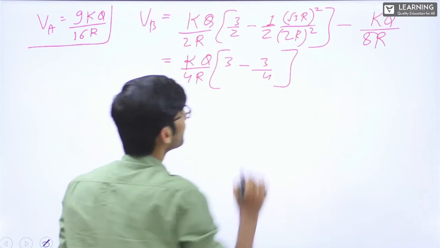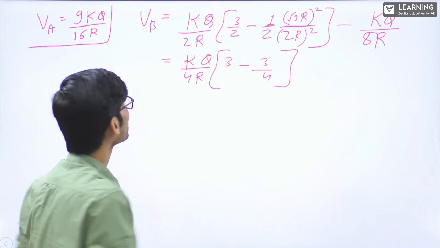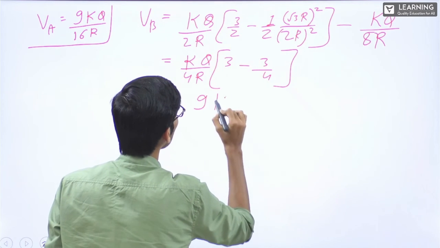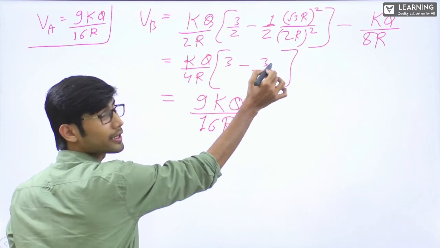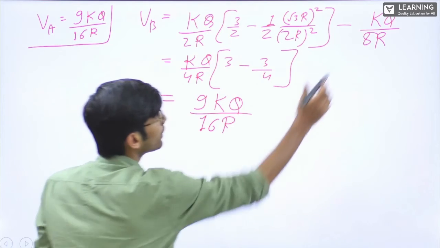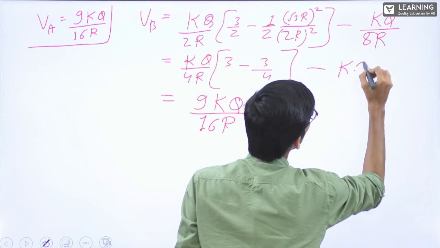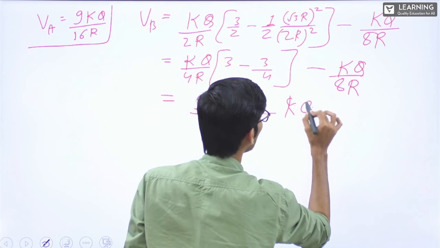Correct? 4 3s are 12 minus 3, 9. 9kq by 16r. Divide by 4. 4 into 4 is 16. This is minus kq by 8r.